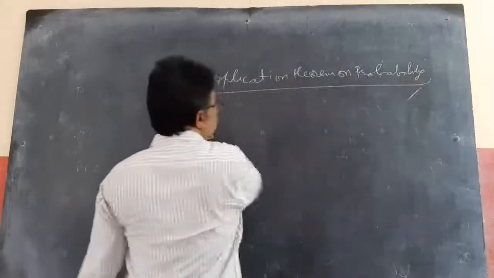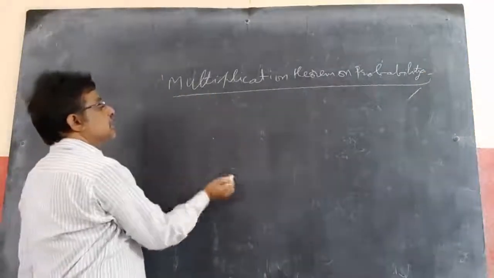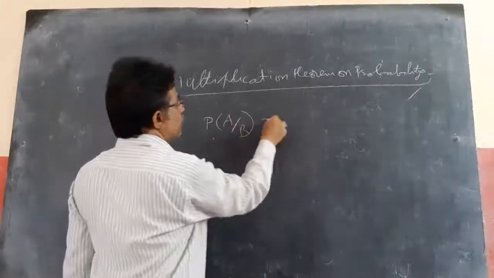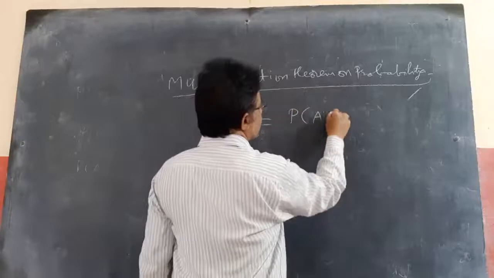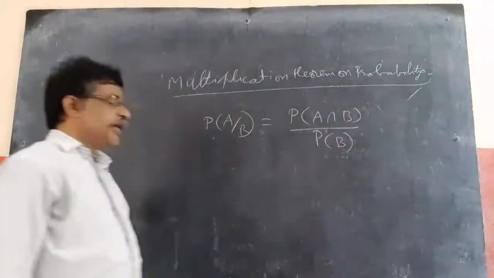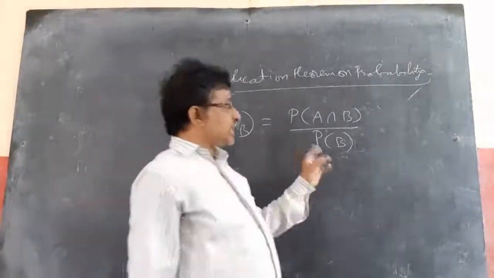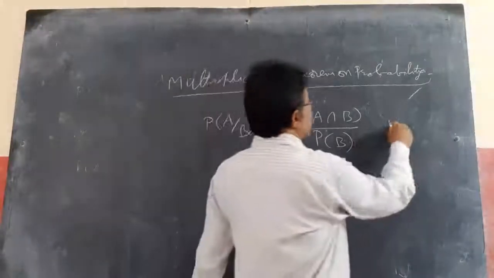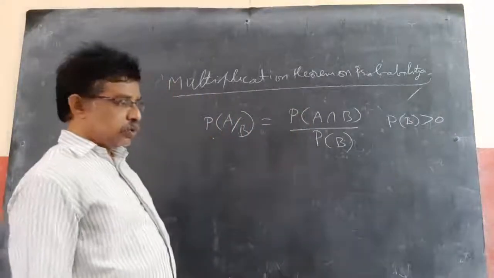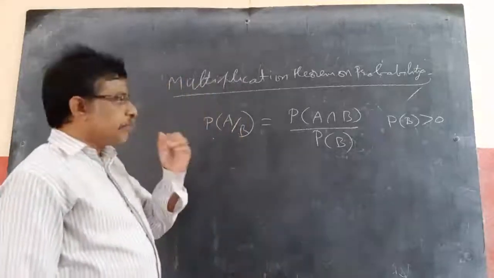Multiplication theorem on probability says the same. Just now we discussed that P of A by B equals P of A intersection B by P of B. Here P of B must be greater than 0, not equal to 0. If the denominator is 0, it is undefined; that's why P of B is greater than 0.